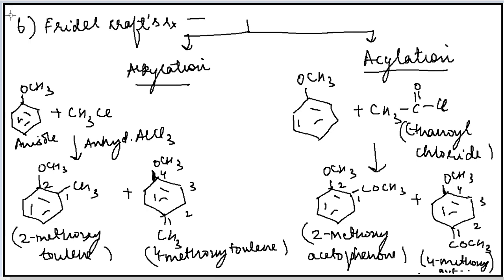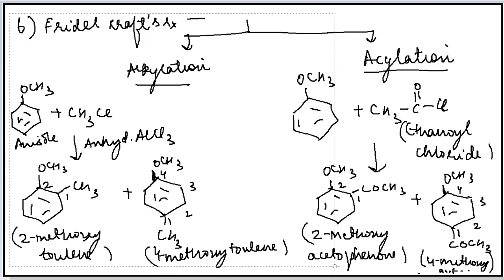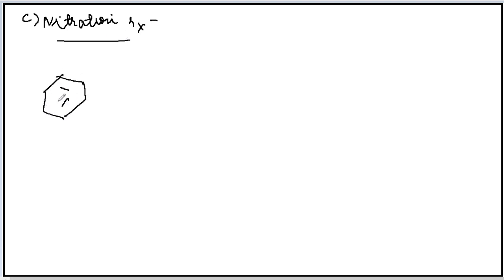The third electrophilic substitution reaction is nitration reaction, in which the electrophile will be a nitro group. Nitration reaction, anisole again.